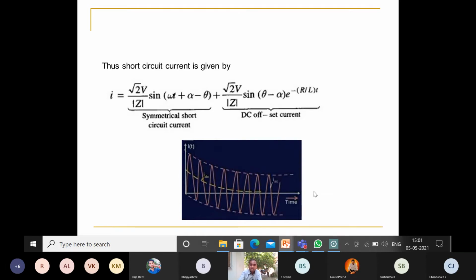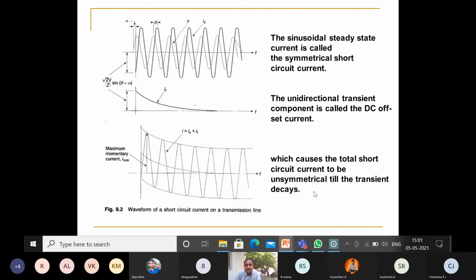Look at this diagram. There are three waveforms. The first waveform is the sinusoidal steady state current, called the symmetrical short circuit current. Here both the voltage and current waves are shown. The angle between voltage and current is called theta.